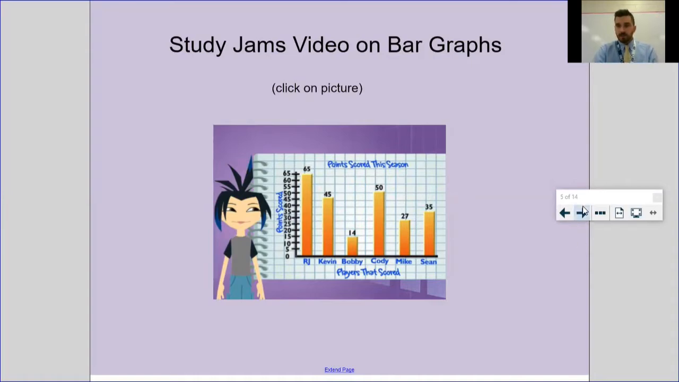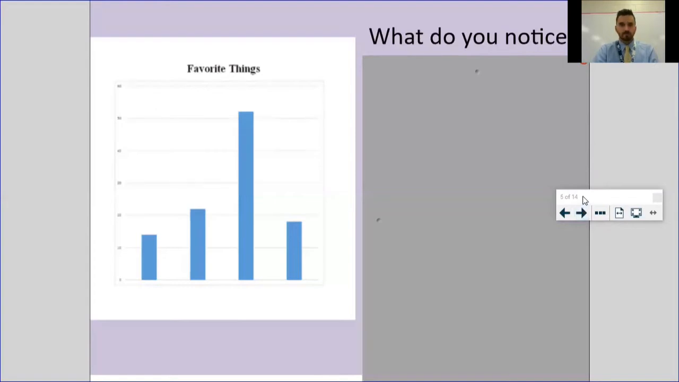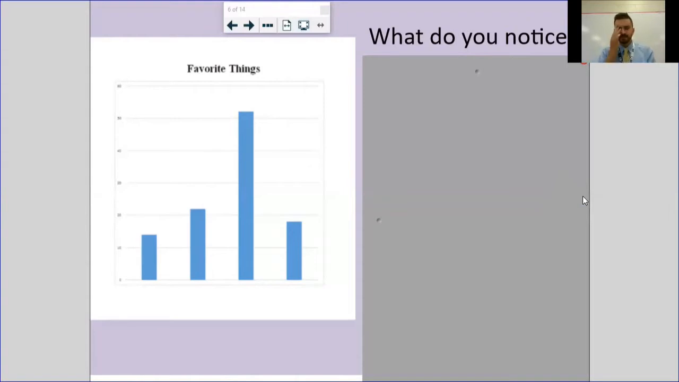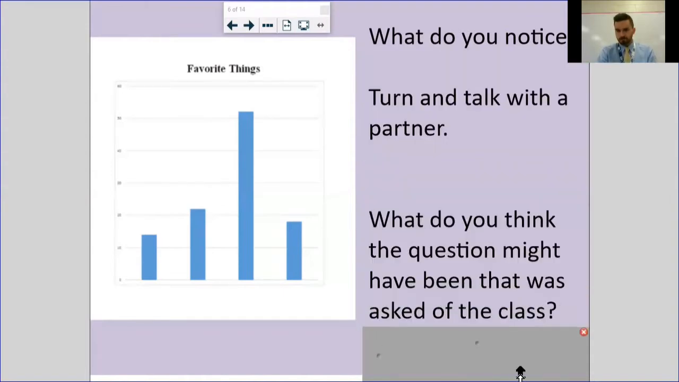So I'm going to show you a picture of a bar graph. And it's a little bare. It's missing a couple things. You may notice that it's missing labels. It's missing some things at the bottom. And I've got some questions here that you could answer, and really, you can answer this based off of what it gives you. It says, what do you think the question might have been that was asked of the class?